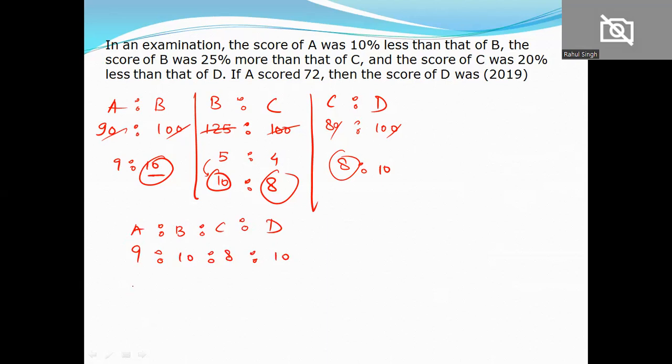Alright, now A has 9x, and its value is given as 72. So what will x be here? 8. Okay, where does this x come from? If you remove a number from a ratio, you will have to apply one variable with it. So 9x equals 72, then x is equal to 8. Now D has 10x, so 10 multiplied by 8, this is 80. So let's move to the next question now.